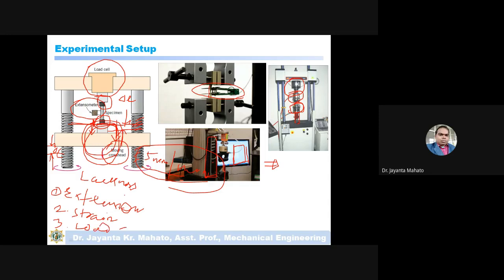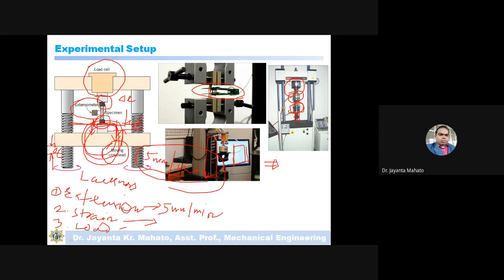Okay, so extension control mode means you are giving the command to the machine that the crosshead will move like 5 mm per minute.